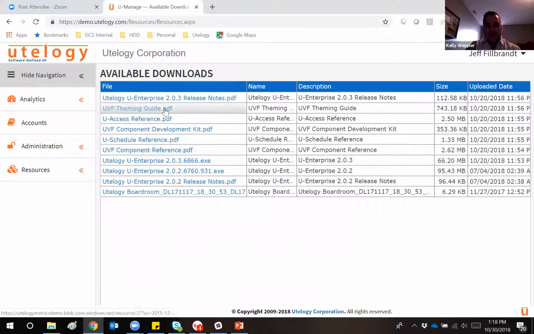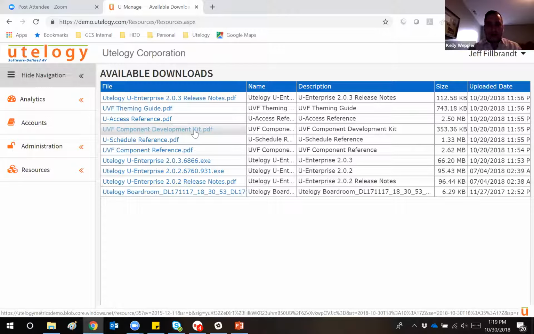A couple of other documents that we have available to us here are the UVF theming guide and the UVF component development kit. If you have people on staff that are familiar with HTML5, CSS, and maybe some C#, and you really wanted to go a little bit deeper in building out a user interface for your customers, you could utilize the theming guide and the UVF component development kit to effectively either modify existing components that we have in our library or to create new components altogether.